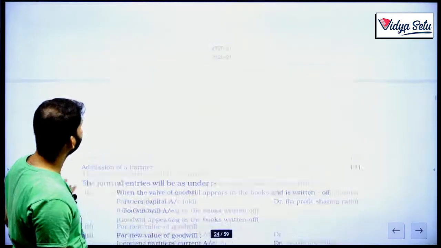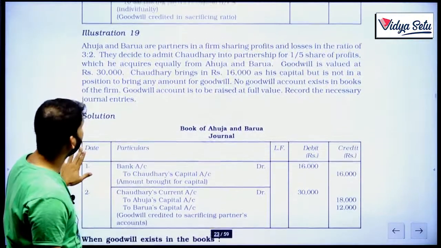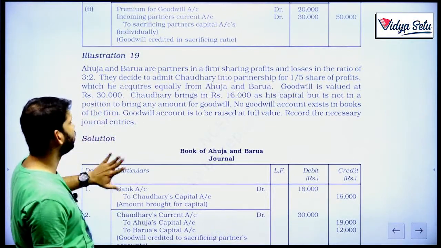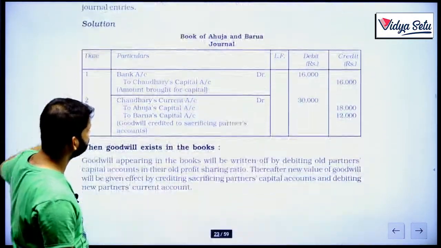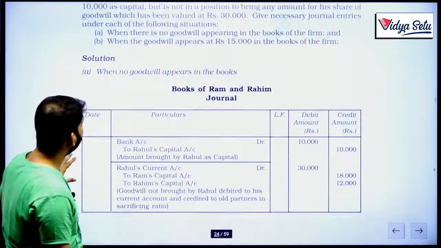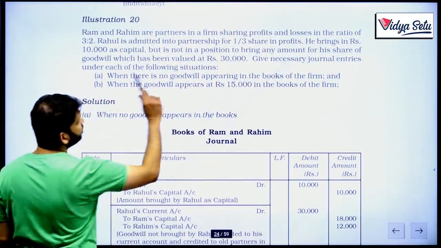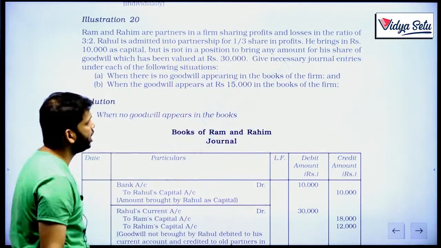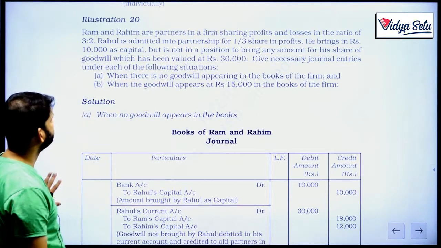Was it mentioned in the previous question when I asked you to cut? Goodwill is valued at 30,000. They have not mentioned that 30,000 was his share. That's why that entry was wrong. We have correctly done. But here it is clearly mentioned that for his share of goodwill, which has been valued at 30,000, give necessary journal entries.